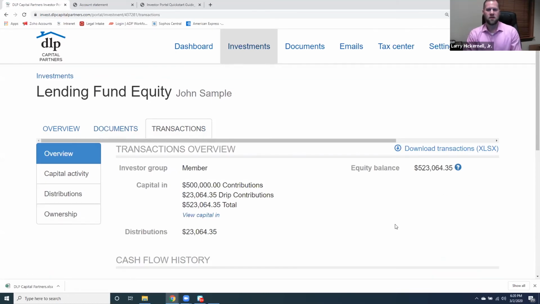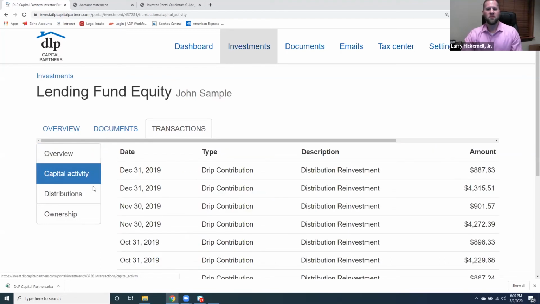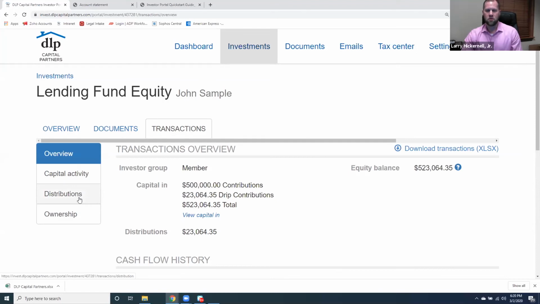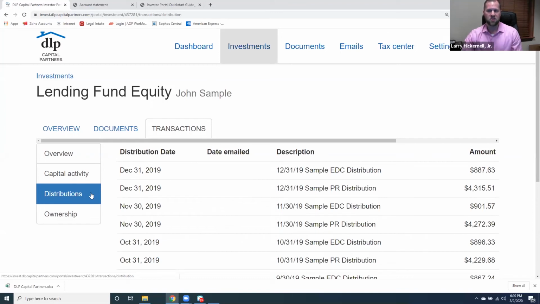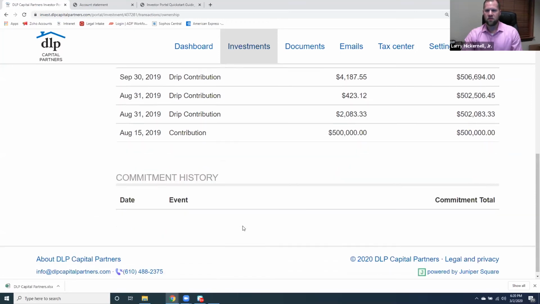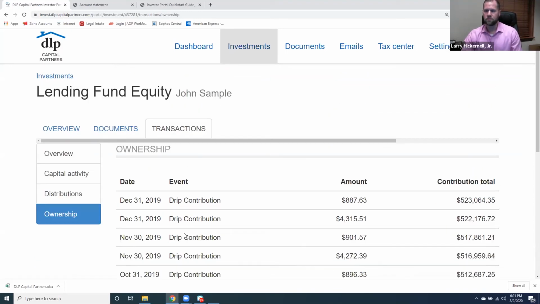With the new housing funds, what we will do is on investments over 500,000, we will employ a capital call structure. So that will be something that you can actually see within your portal as well as to those capital calls and when they've been made. So I definitely wanted to touch on that for sure. And then the other thing here is the ownership. So if there was an additional commitment that you made, this is exactly where you would see it here as far as the commitment that you've made, and if it hasn't been funded yet, it will reflect that as well. Okay.